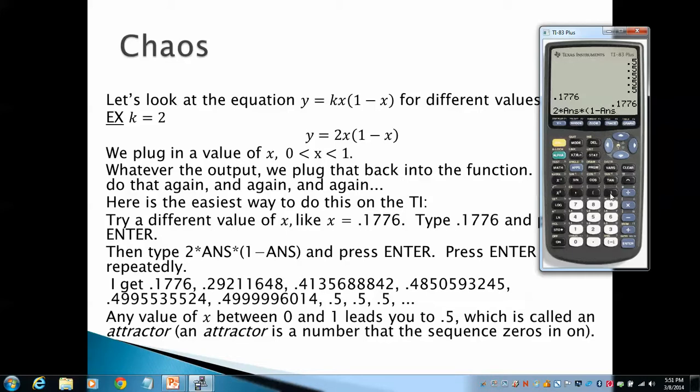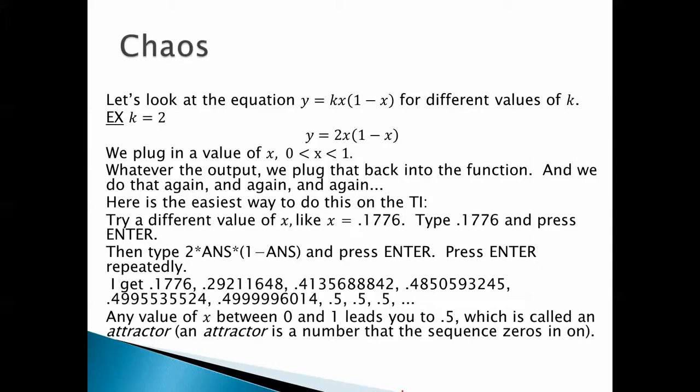Okay, and notice what happens. When we press enter, it just ends up at 0.5. So we get this sequence 0.1776, 0.2921, etc. And it just all leads us to 0.5. In fact, any value of x between 0 and 1, whether it's 0.3 or 0.1776, leads you to 0.5, which is called an attractor. An attractor is a number that the sequence zeroes in on.